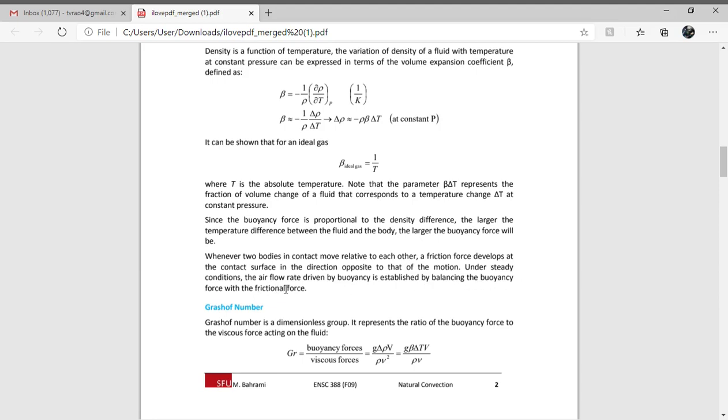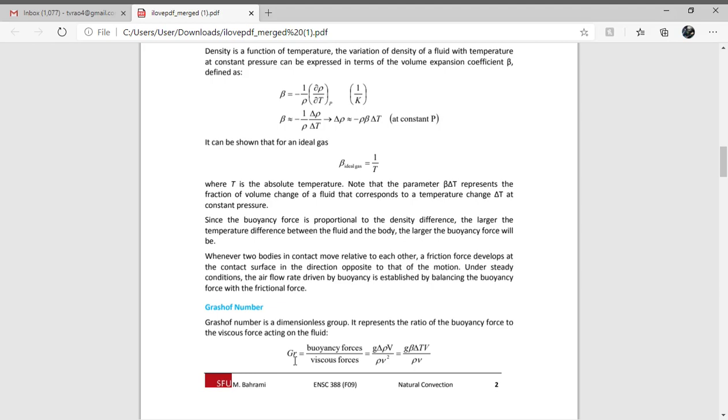And here we have to discuss one more non-dimensional number, that is called the Grashof number. This Grashof number we find only in case of natural convection. We can define it as the ratio of buoyancy forces to the viscous forces. In forced convection we have discussed the Reynolds number.